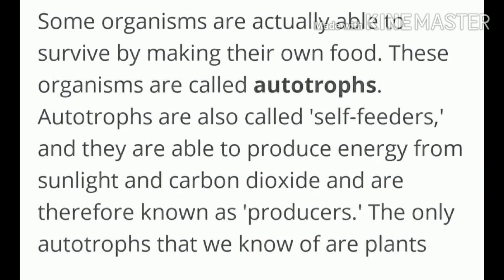Autotrophic plants. Some organisms are able to survive by making their own food. These organisms are called autotrophs or autotrophic plants. Autotrophs are also called self-feeders, and they are able to produce energy from sunlight and carbon dioxide. Therefore, they are known as producers. Some autotrophs that we know are hibiscus, pomegranate, periwinkle, and so on.